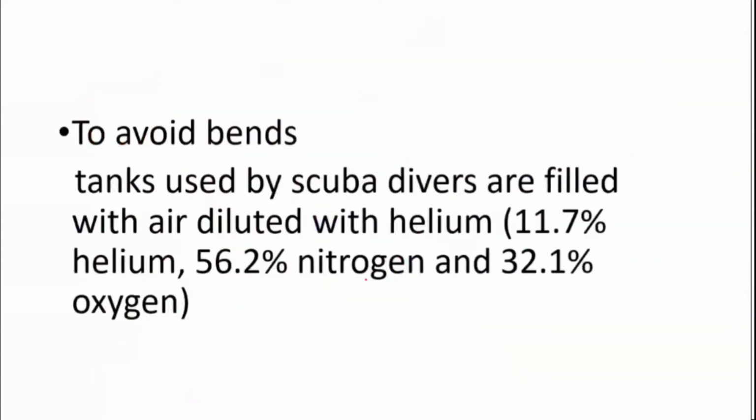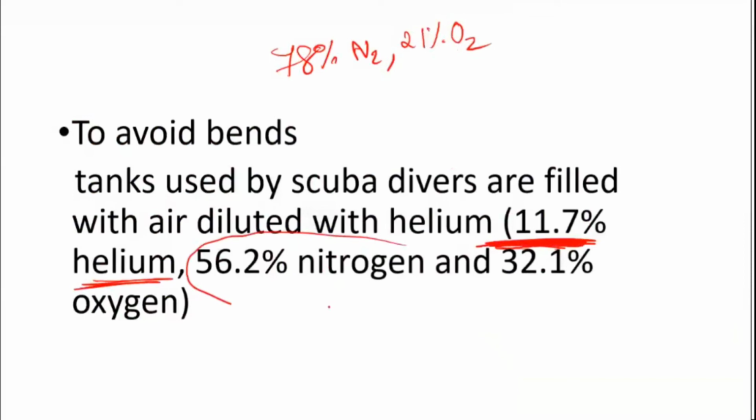How are they trying to avoid it? I said initially they used to take 78% of nitrogen in the cylinder and around 21% was oxygen and a little amount of other trace gases. But since they saw that this problem had arisen in scuba divers, inside the cylinder they diluted that gas with around 11.7% of helium and they reduced the content of nitrogen. They made it around 56.2% and the remaining was oxygen. This is how the bends condition can be avoided when they immediately come to the surface.